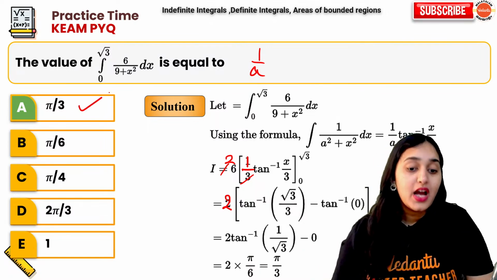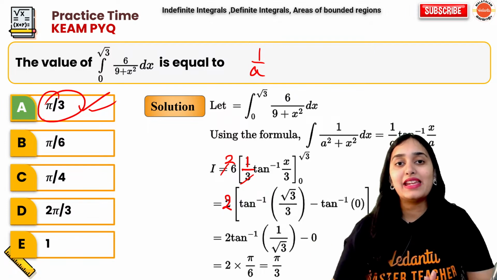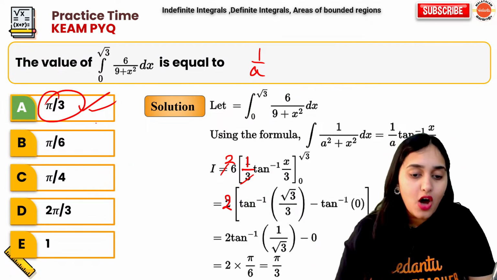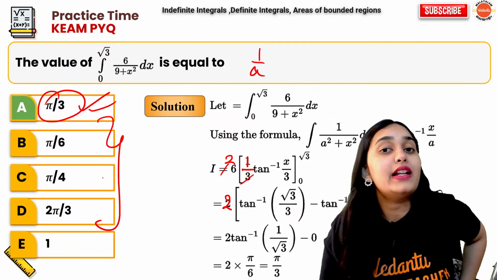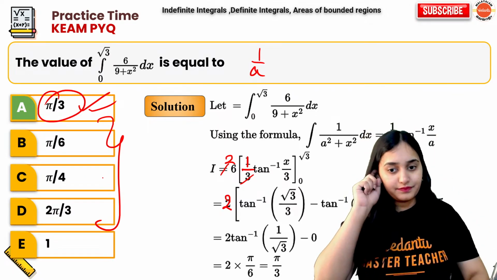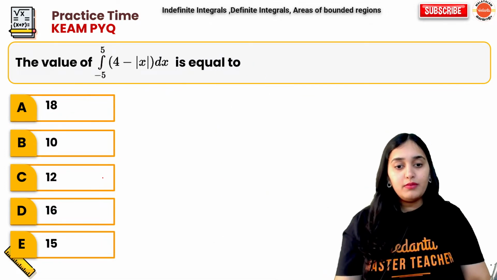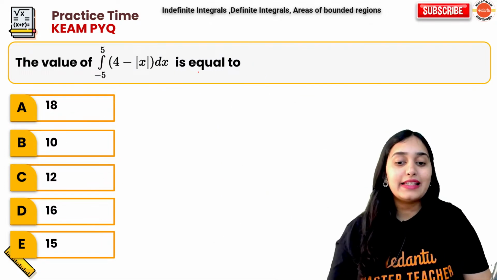That is your answer. Now why am I writing in terms of pi, not 30 degree or 60 degree? Because in the options I have all the options in radians. They are not in degree measurement. Right? Okay.